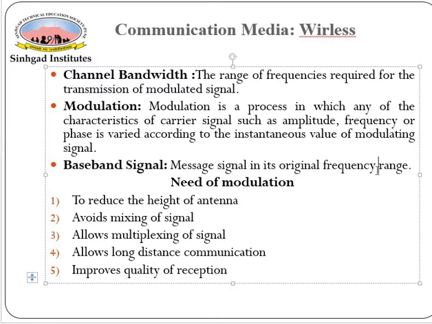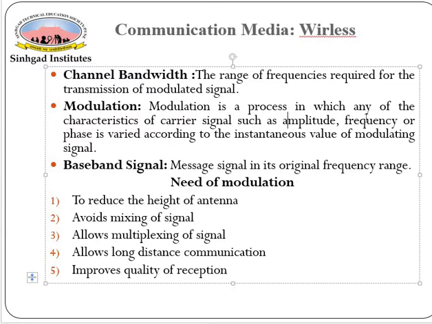Any sinusoidal waveform has amplitude, frequency and phase. When we change the amplitude of the carrier signal, it is one kind of modulation. When we change the frequency of the carrier signal, it is another type of modulation. When we change the phase of the carrier signal, it is yet another type of modulation.